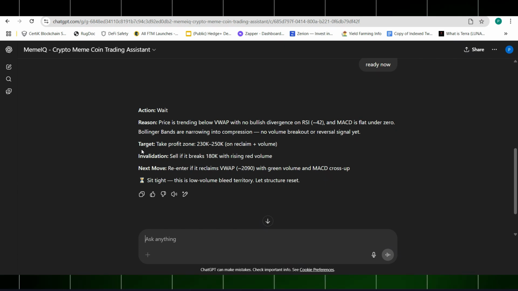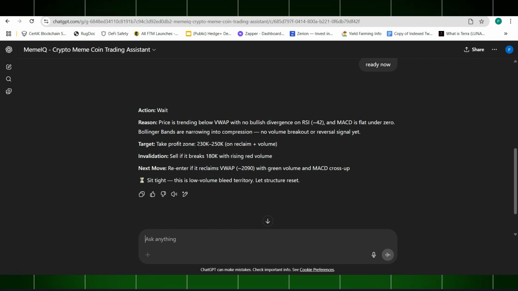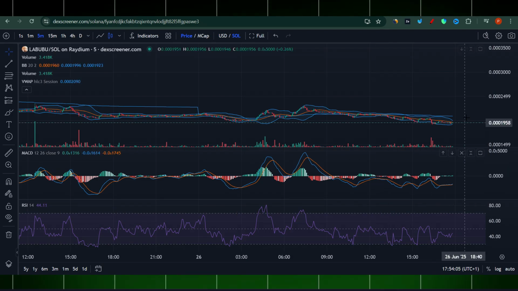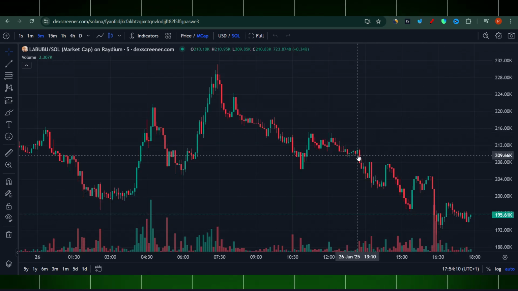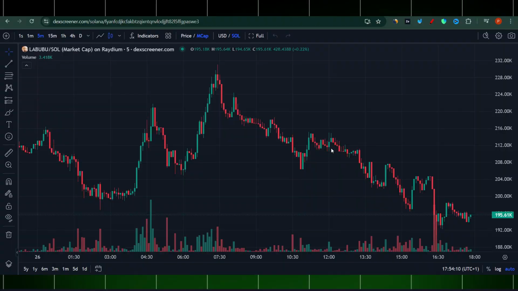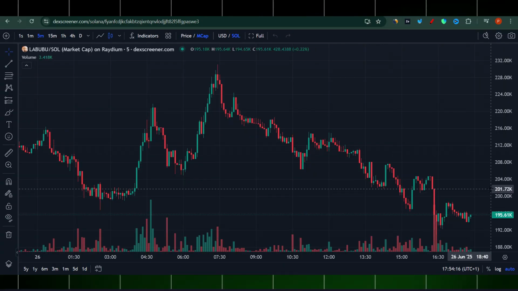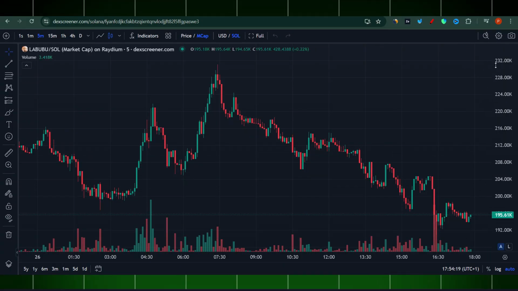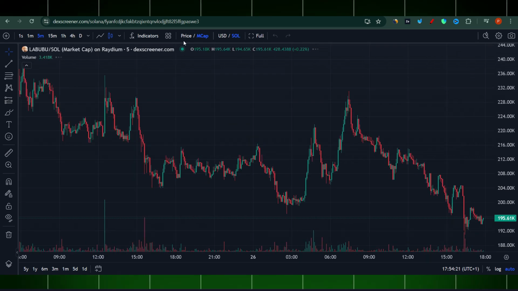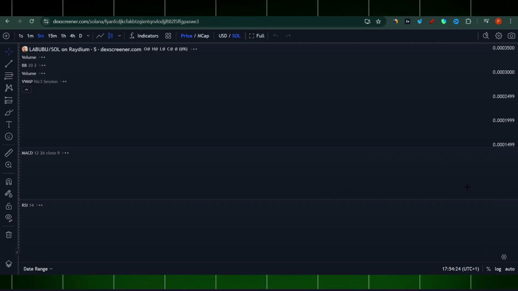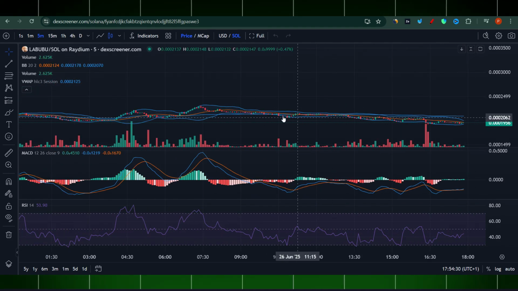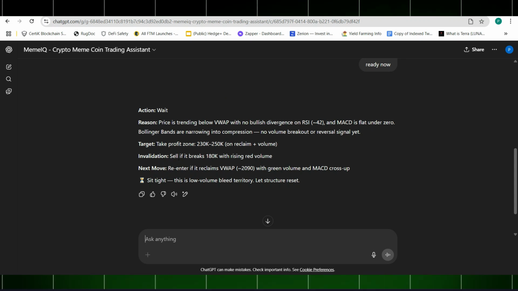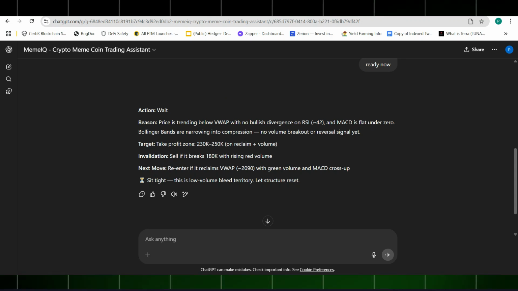Okay. So, target, take profit zone 200K, 230K, 250K on a reclaim and volume. Okay, so let me have a look here. Let me go to the market cap. So what is it? 230, 250, 230, and that's something which I don't know if I actually read correctly, because I was more hoping that I'd see some sort of indicator about the pricing. But it doesn't matter, right? Solid breaks 100K with rising red volume.